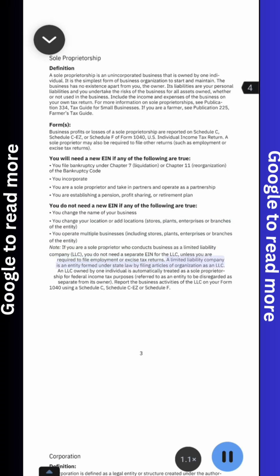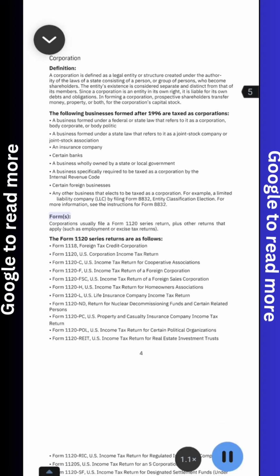A limited liability company is an entity formed under state law by filing articles of organization as an LLC. An LLC owned by one individual is automatically treated as a sole proprietorship for federal income tax purposes, referred to as an entity to be disregarded as separate from its owner. Report the business activities of the LLC on your Form 1040 using a Schedule C, Schedule C-EZ or Schedule F. Forms. Definition.